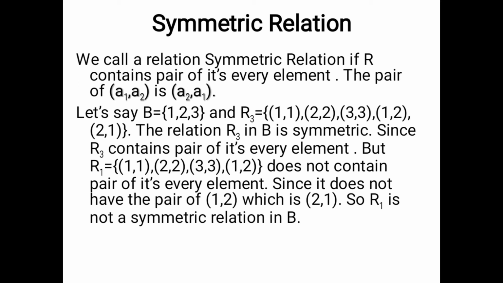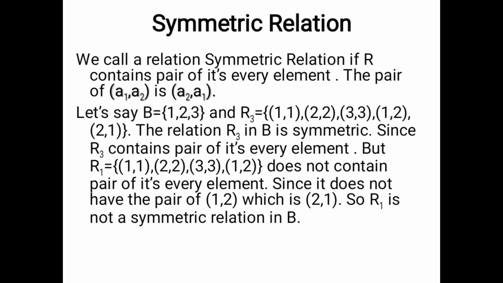Let's say B is equal to {1, 2, 3} and the relation R3 contains (1,1), (2,2), (3,3), (1,2) and (2,1). The relation R3 in B is symmetric. Can you tell me why the relation R3 is symmetric? Because R3 contains the pair of its every element.